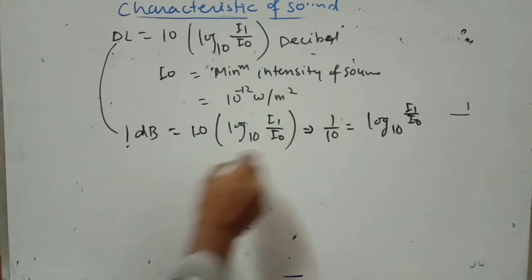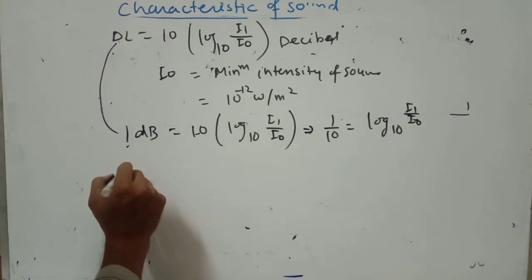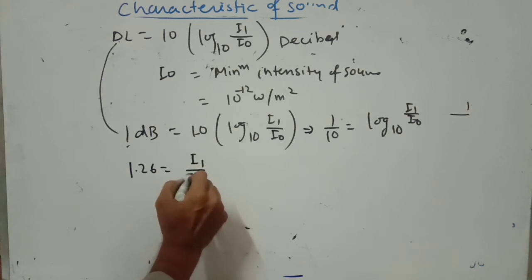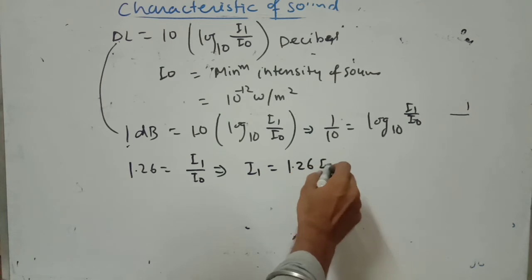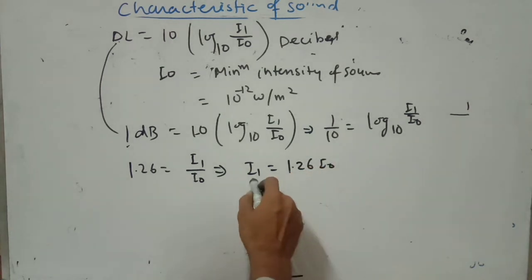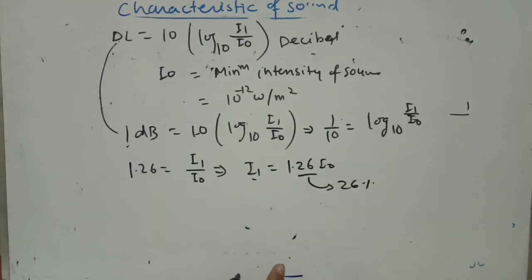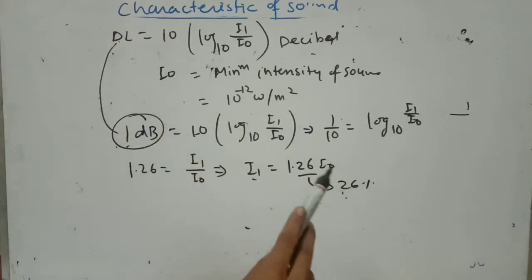So I1 becomes 1.26 I naught. That means the intensity increases by 26%. Already told, when the intensity of the sound increases by 26%, the level of loudness of the sound increases by 1 decibel.